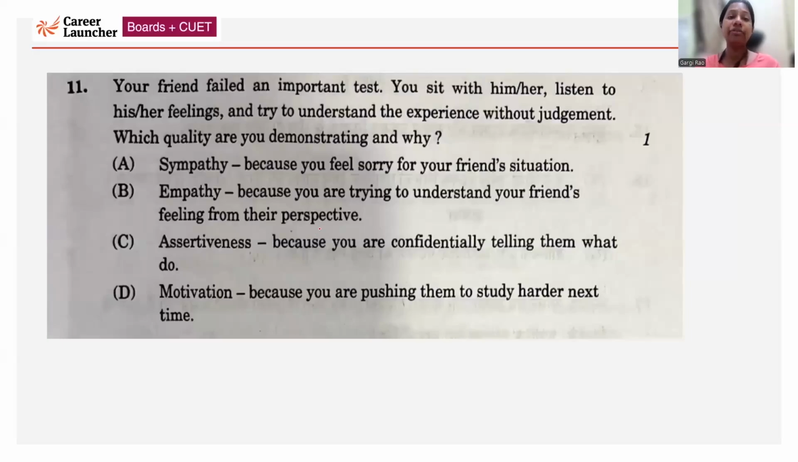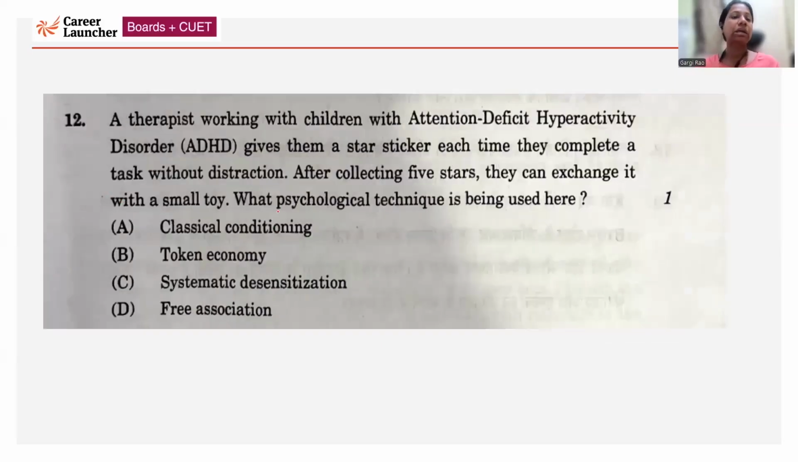Next, your friend failed an important test. You sit with him or her, listen to his or her feelings, and try to understand the experience without judgment. So if you're listening to the friend's experience without any judgment, basically you're trying to understand your friend from her or his perspective. That's empathy, option B.